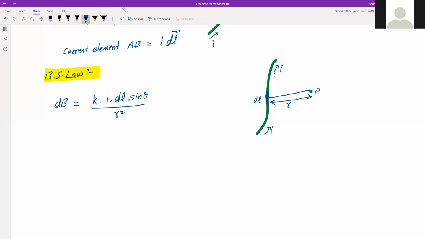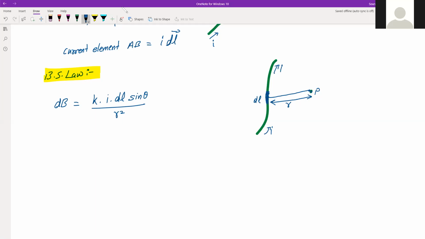If you see this properly, it is almost similar to the first law in the electrostatics chapter, that is Coulomb's law. There the electric field was equal to k, some constant, into q1 q2 divided by r square. Here also it is almost similar. K is similar, not same but similar. R square also follows 1 by r square, that is inverse square law.